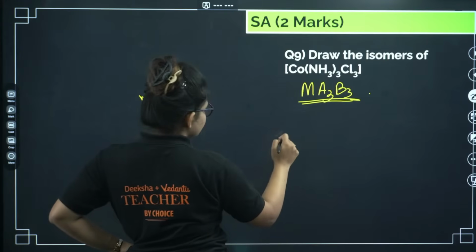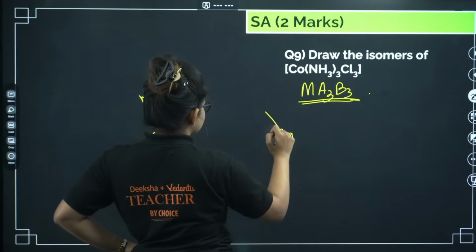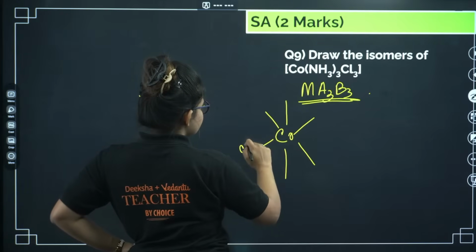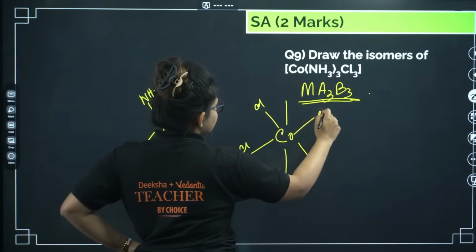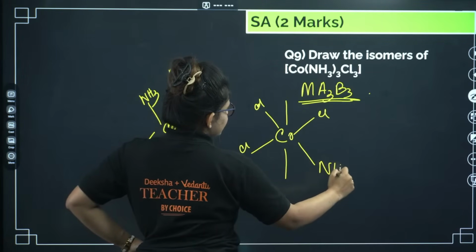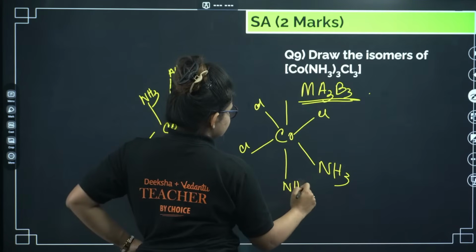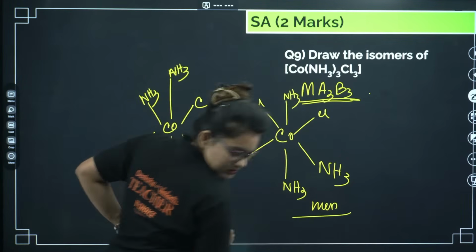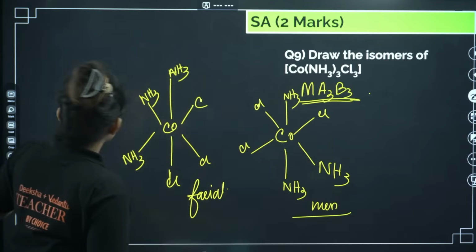Let's do the meridional. So cobalt. Here Cl, Cl, Cl, this is NH3, NH3, NH3. Okay, this is your meridional. Okay, I guess it's clear. Let's go ahead.